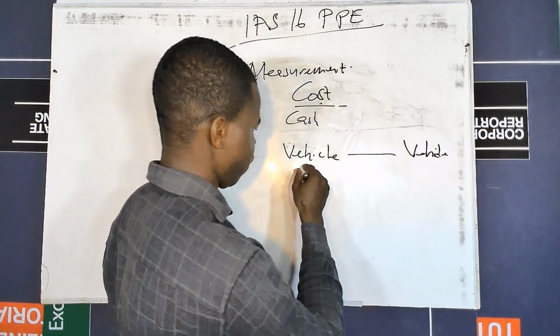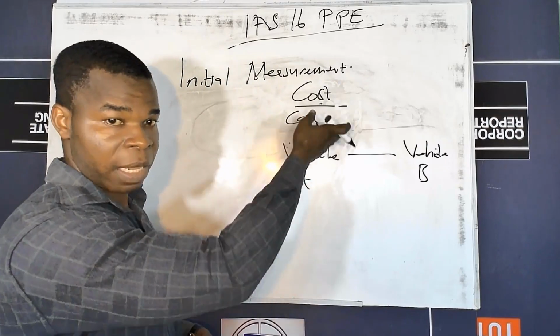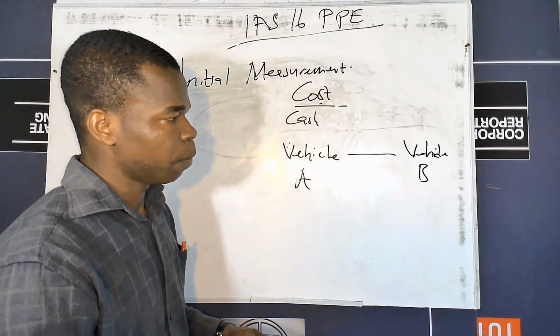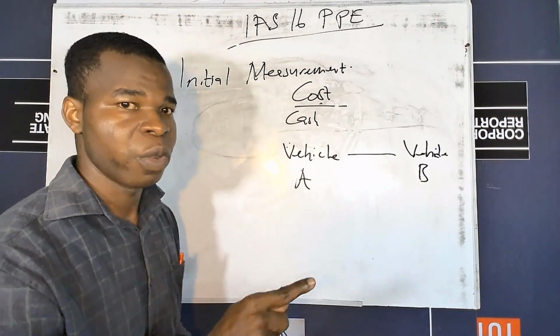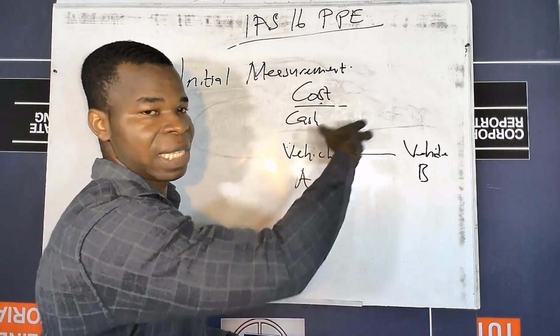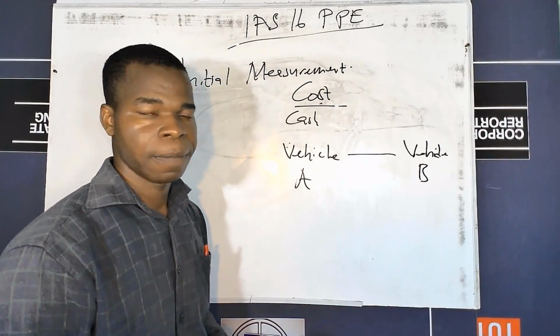So maybe this is from entity A and this is from entity B. From the definition of cost, that is what we are trying to establish. Now, this can only be possible when there is enough information about the commercial substance pertaining to the asset given, for the asset that is going to be taken out.